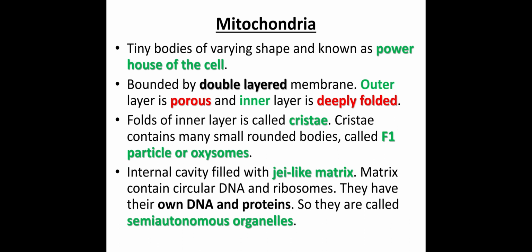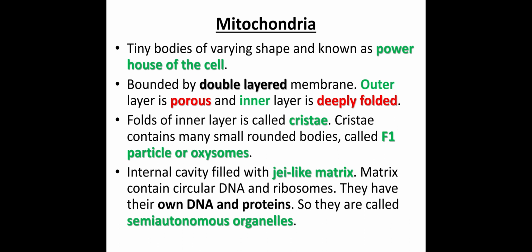Now, let us start the discussion with the double membrane layer, or double membrane cell organelles. First, we start with the mitochondria. Mitochondria is a cell organelle which has a double membrane, and these organelles are called the powerhouse of the cell. Here, the double membrane is present in mitochondria, where the outer layer is porous and the inner layer is deeply folded.